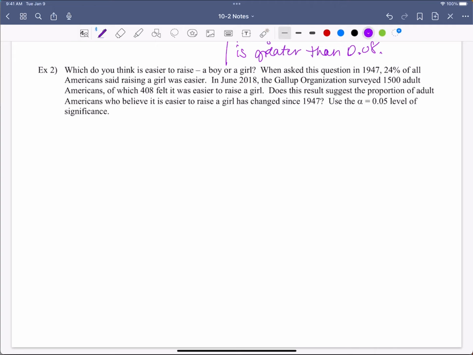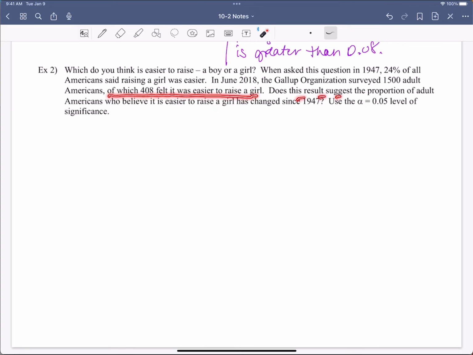Okay, so let me do this. Which do you think is easier to raise, a boy or a girl? When asked this question in 1947, 24% of all Americans said raising a girl was easier. In June of 2018, the Gallup organization surveyed 1,500 adult Americans, of which 408 felt it easier to raise a girl.